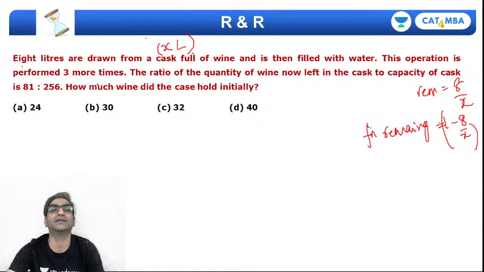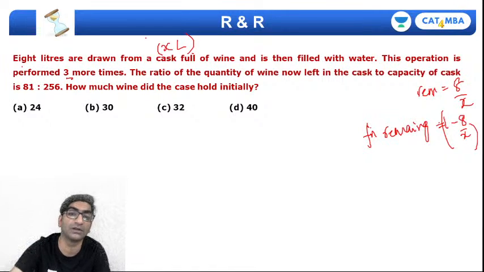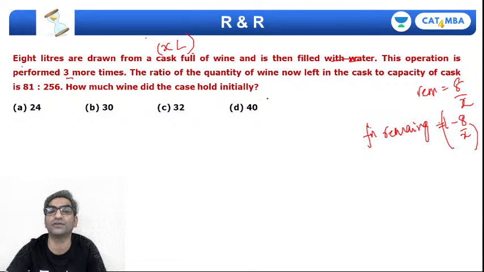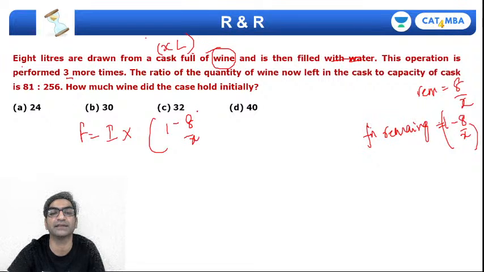And this operation is performed 3 more times, so 4 times in total. And you are replacing it with water, so we'll know that the formula should be applied on wine, right? So we'll say final is equal to initial into quantity remaining, that's 1 minus 8 by X raised to the power of 4, right?